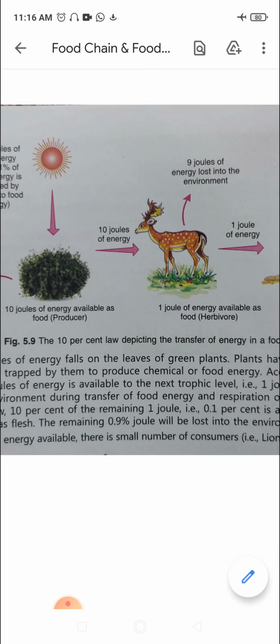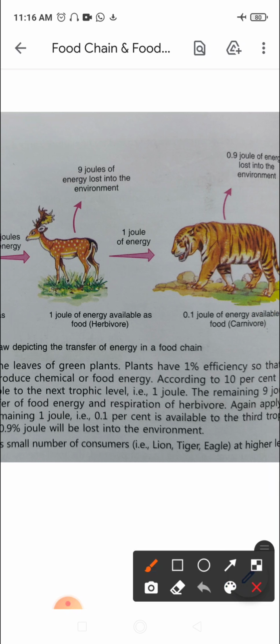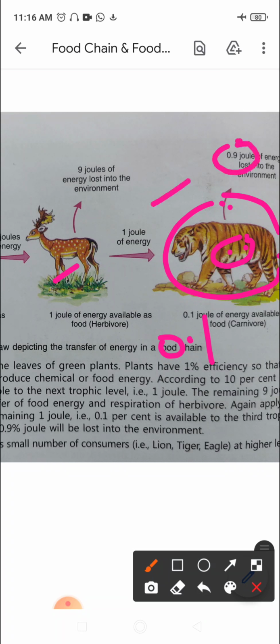Now this 1 joule of energy is available to the top carnivore. So when this top carnivore feeds on the deer, only 1 joule of energy is available. But as per the 10% law, the energy available for the top carnivore becomes only 0.1 joule. What happens to the 0.9 joules? It is again lost into the environment, right?